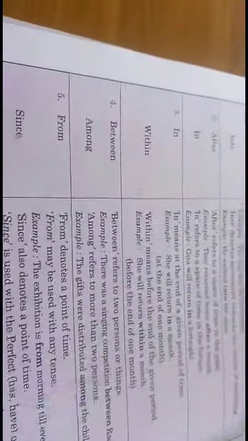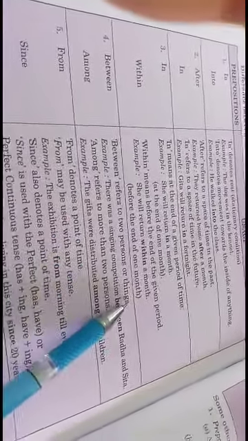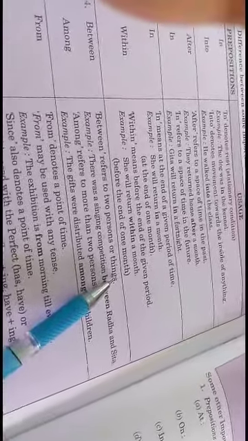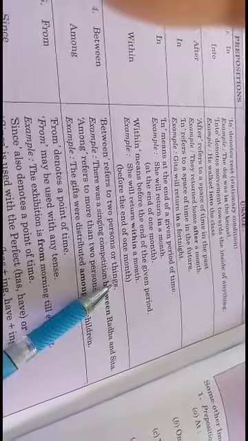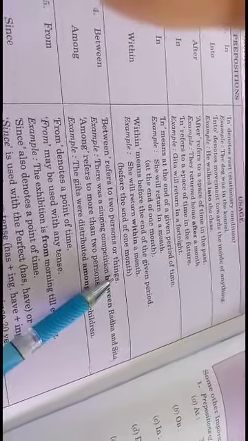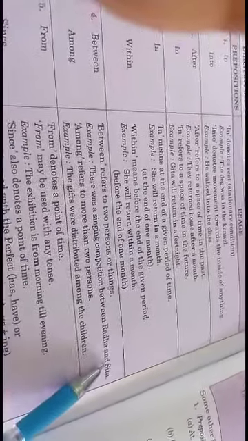What is the difference between between and among? It is very simple. Between refers to two persons or things. Distribute these toffees between Rohan and Sohan. For example, there was a singing competition between Radha and Sita.